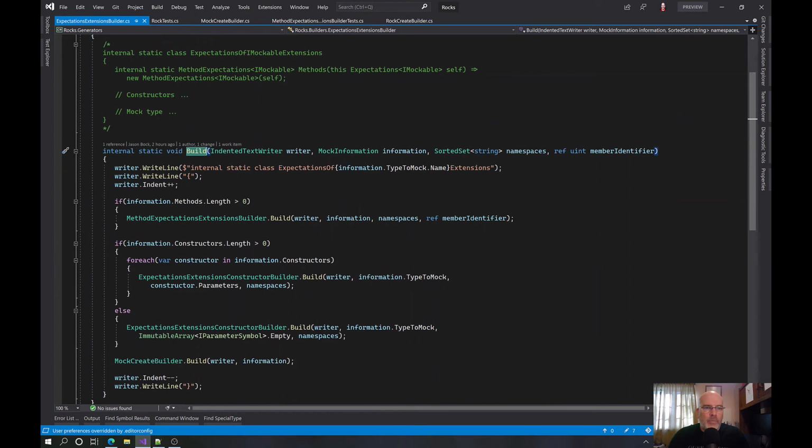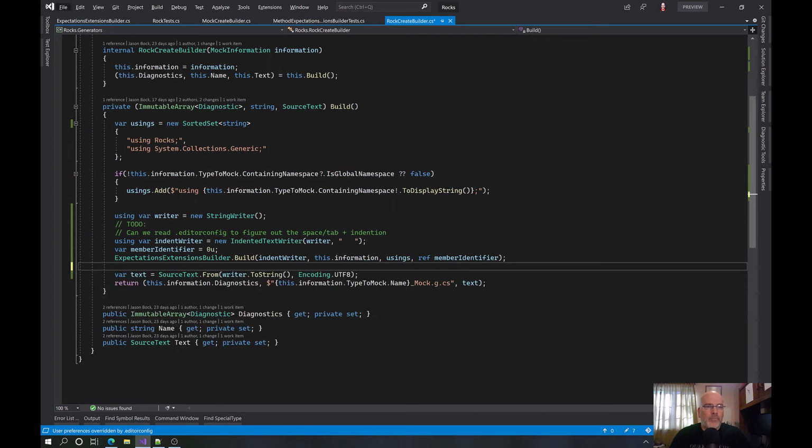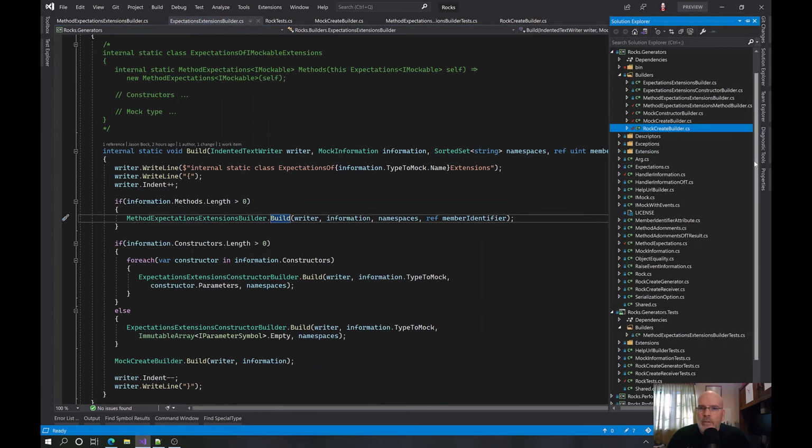It builds the method, wait a minute. Oh, okay, we'd be doing double. This one determines if you build this, then it actually, wouldn't you want to do that outside of this though? What the hell did I just do here? This is not expectations extension builder. That does the constructors. I have screwed myself up somewhere.